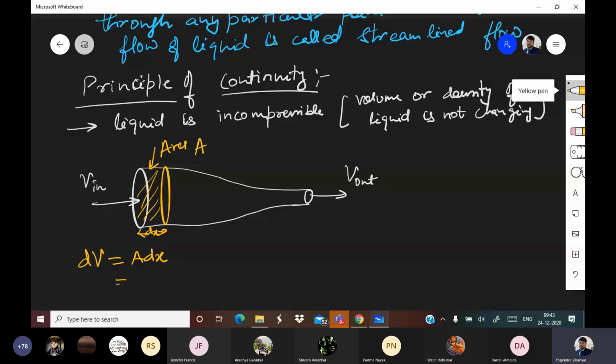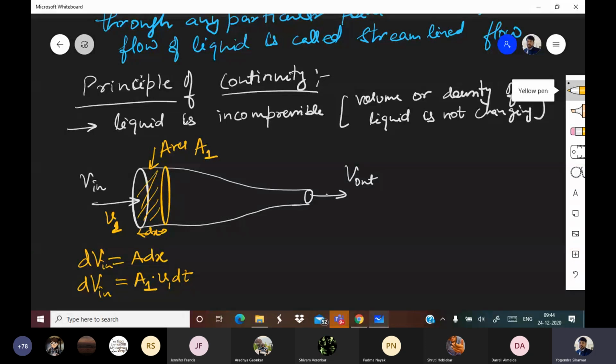And how much is dx? dx is v dt. The velocity here is v1, and let me call the area capital A1. So A1 into dx, where dx is the distance traveled in time dt, will be v1 into dt. So this is dV in, the volume which is entering.